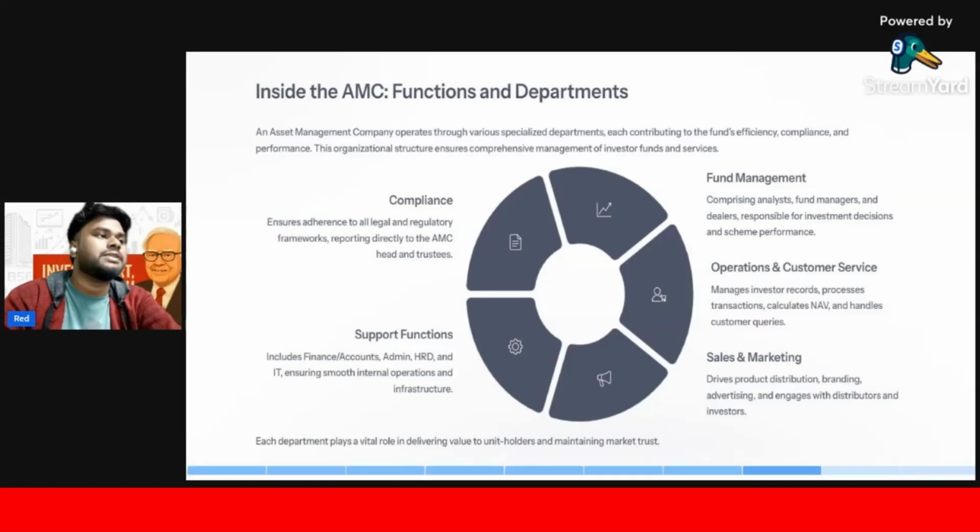There is a compliance. Compliance क्या करता है आपको? जो legal adhere है, regulatory framework, reporting directly to the AMC, the trustee. ये लोग क्या था? Trustee, AMC और SEBI को, इन तीन लोगों को लिंक करता है और तीन लोगों के लिए काम करता है. If there is anything happens or anything is changed, they must communicate with all of the three. Okay. There is a support function. सपोर्ट फंक्शन मींस आईटी का टीम हो जाएगा आपको यहाँ पर, एडमिन, एचआरडी, ह्यूमन रिसोर्स, स्मूथ इंटरनल ऑपरेशन के लिए जो भी काम कर रहे हैं, अदर्स जो भी काम होगा, दैट इज डिपेंड्स ऑन support function.